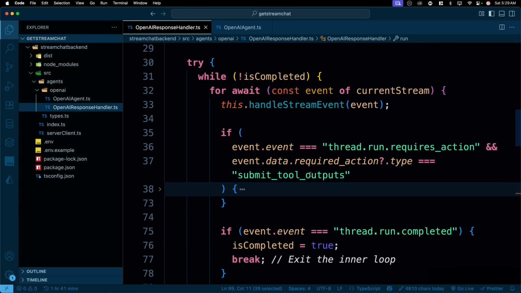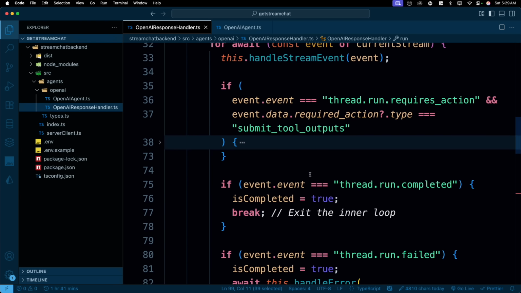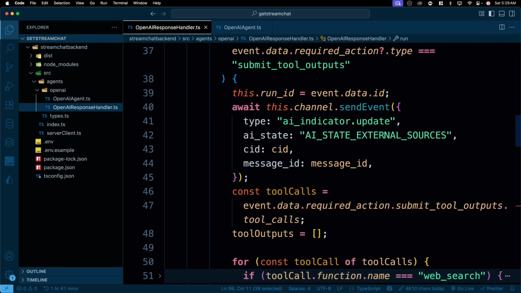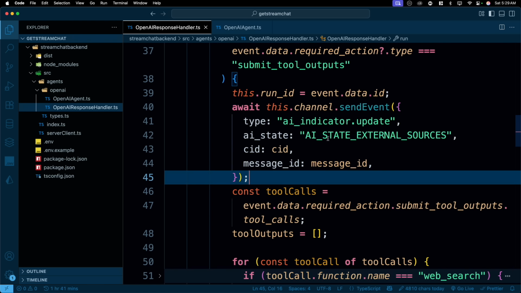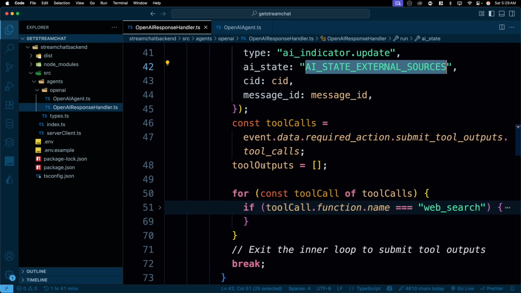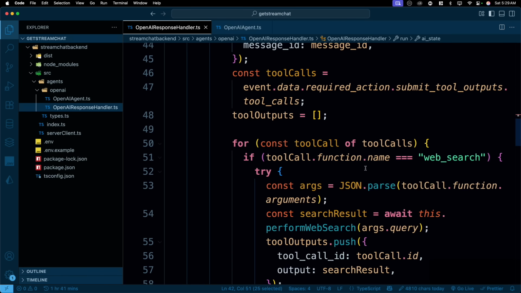What is our tool? In case you remember, web search is our tool. So in that case, we handle that tool. How do we handle that? That's the thing. We first send this update that, hey, some external AI tools are being requested or required to perform this action. Now, this could be a tool to search the web. This could be a tool to search GitHub, or database entries in Excel. There could be anything. And what we do is we simply look for the web search.